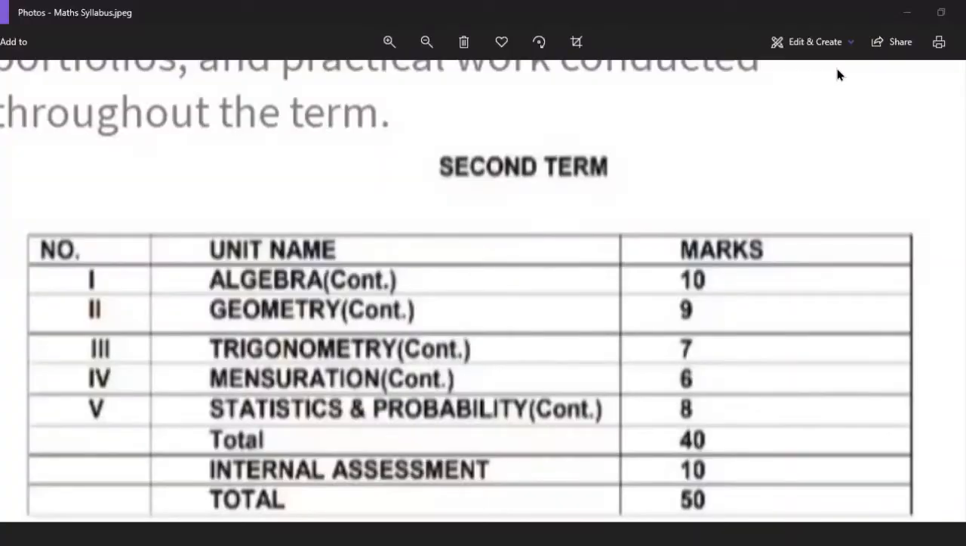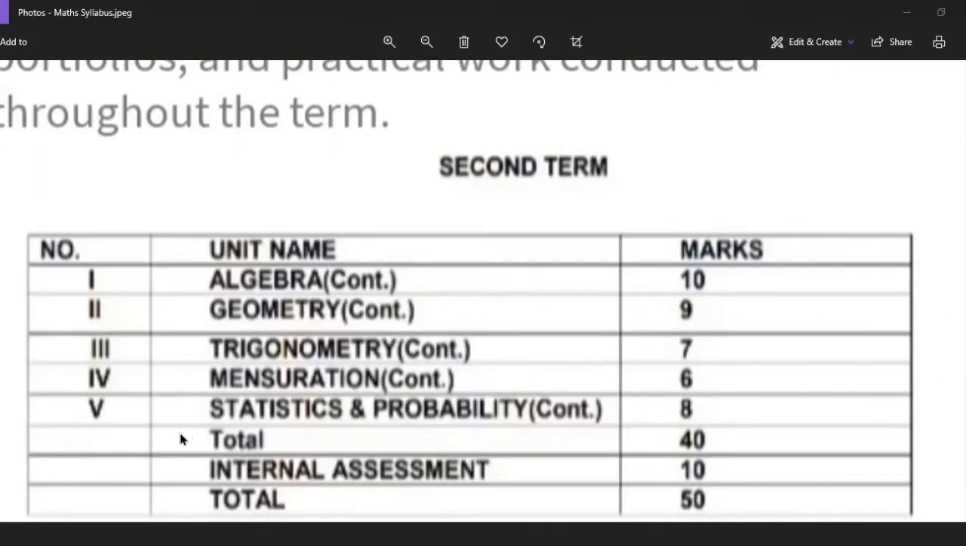So this is the syllabus of maths for class 10 for second term. Algebra first, you will be getting 10 marks. In algebra you will be getting 2 chapters, that is quadratic equations and arithmetic progressions. Geometry is also continued from first term. In geometry also you will be getting 2 chapters, that is circles and constructions. So in these 2 chapters you will be getting total 9 marks.